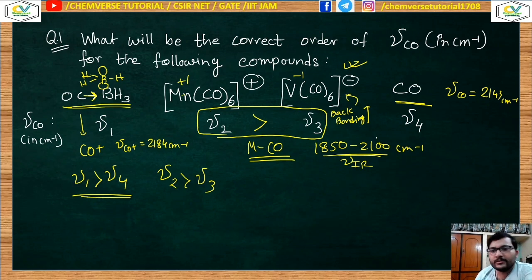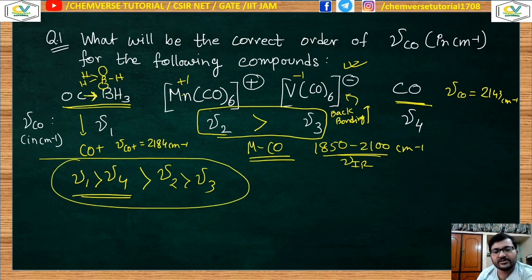And between μ2 and μ4, obviously μ4 has the higher carbonyl stretching frequency, because that is a free carbonyl. So this is your order: μ1 greater than μ4, greater than μ2, greater than μ3. This is the order of your carbonyl stretching frequency. Clear?